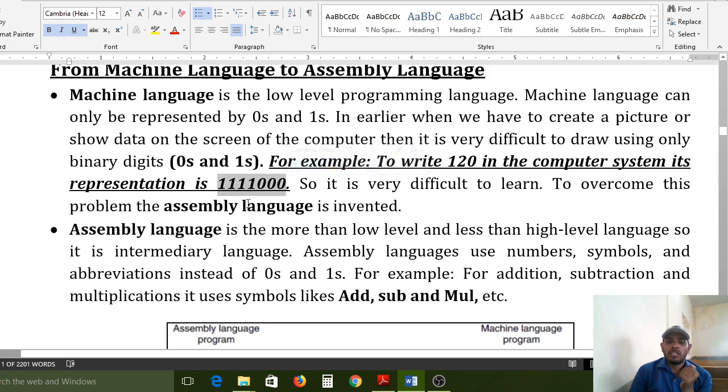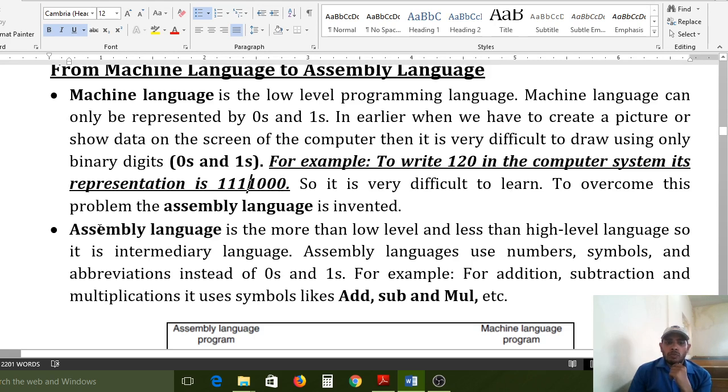Instead of simply writing 120, we would need to learn machine language to write the number 120.